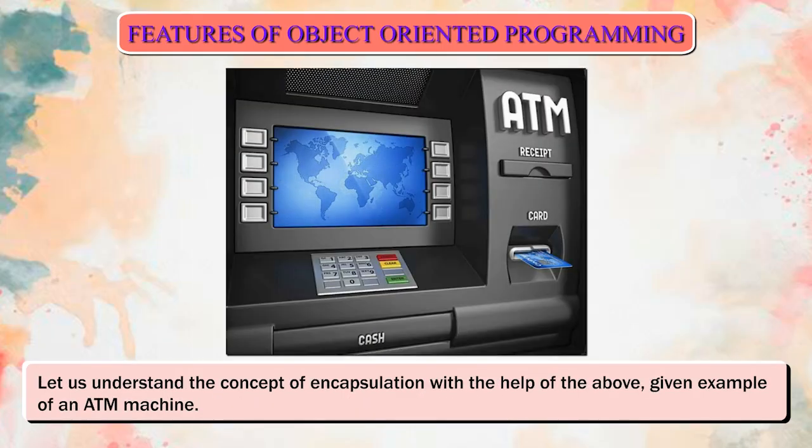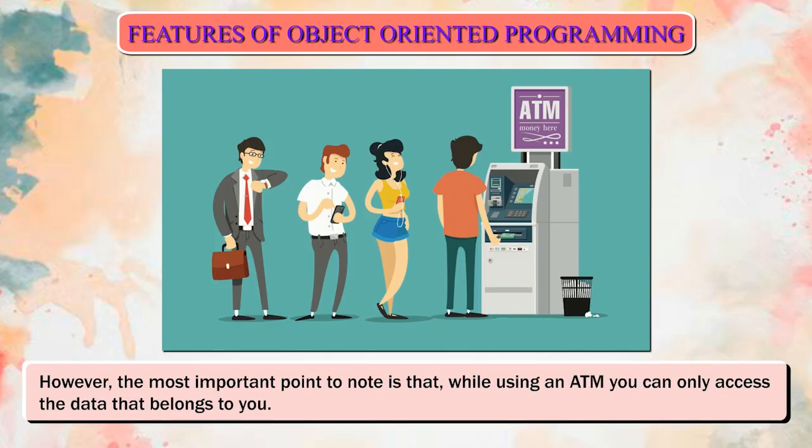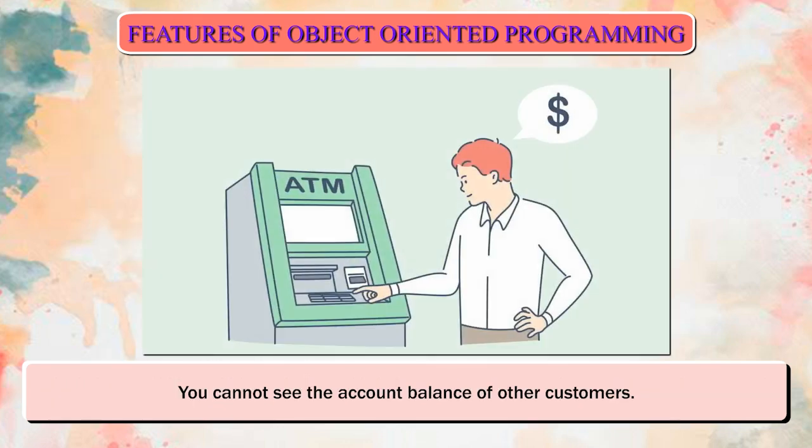Let us understand the concept of encapsulation with the help of the above given example of an ATM machine. In this scenario, data can be accessed by using the given functions. However, the most important point to note is that while using an ATM, you can only access the data that belongs to you. You cannot see the account balance of other customers.